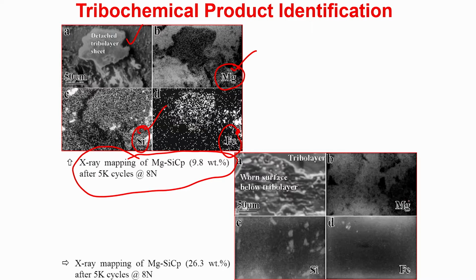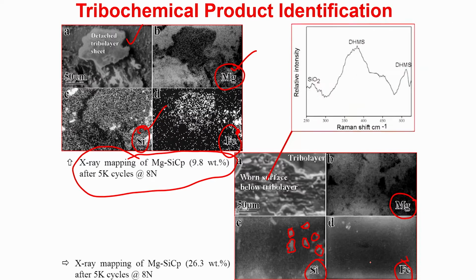Similar things we have done for the magnesium silicon carbide composites with 26% reinforcement. You can see very clear signs of silica-based tribochemical layer formation here, whereas the iron content is fairly low. We have also done Raman spectroscopy.